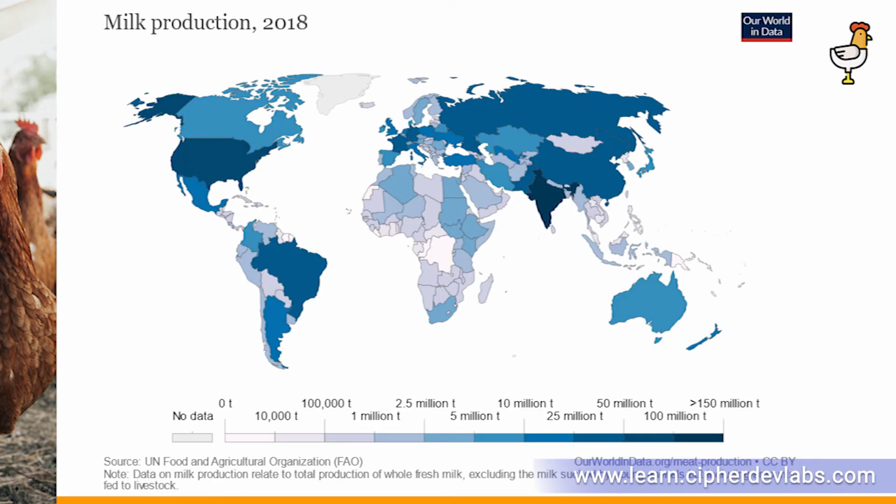Next, let's look at milk production. If you take milk production in the year 2018, India leads with 187.96 million tons of milk. Then we have United States with 98.72 million tons. We have countries like Russia with 30.61 million tons. Then there's countries like Brazil with 34.11 million tons and countries like Argentina with 10.53 million tons. Australia produces around 9.29 million tons and New Zealand around 21.39 million tons of milk in 2018.